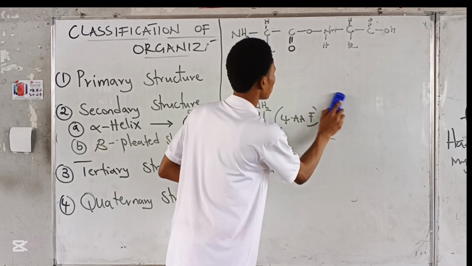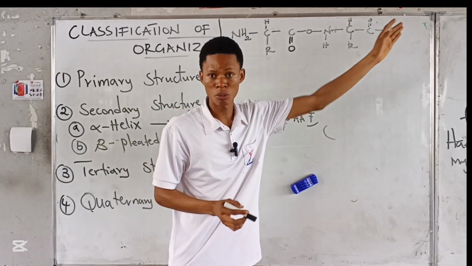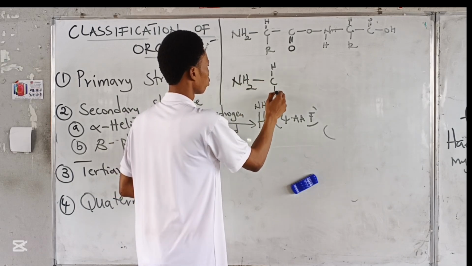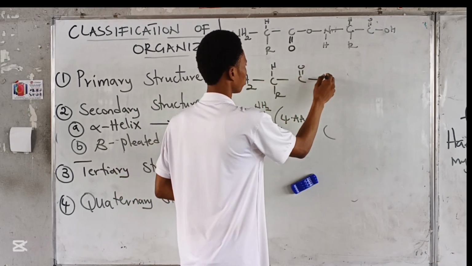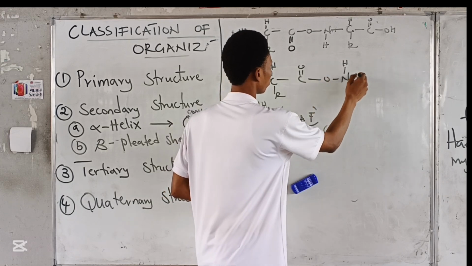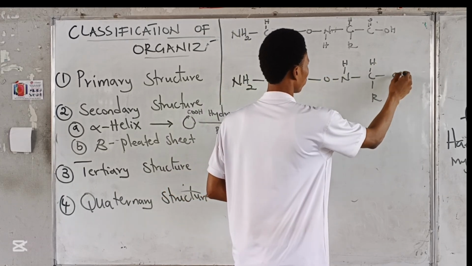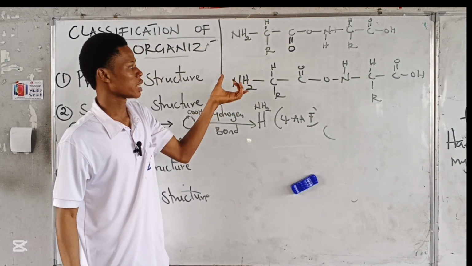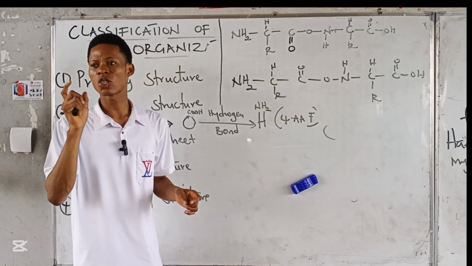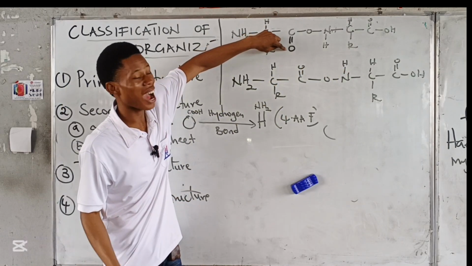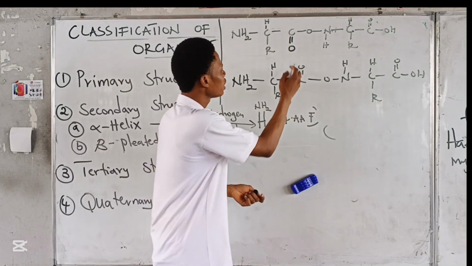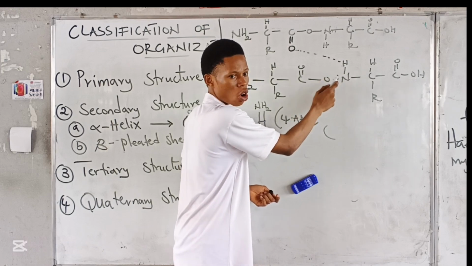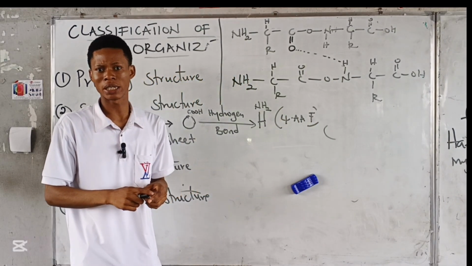Let me explain what that means. This is one polypeptide chain. Let's assume I have another polypeptide chain here like this. Alpha helix is formed when a hydrogen bond is formed between this oxygen here and the hydrogen on the amino group of the next molecule of another polypeptide.